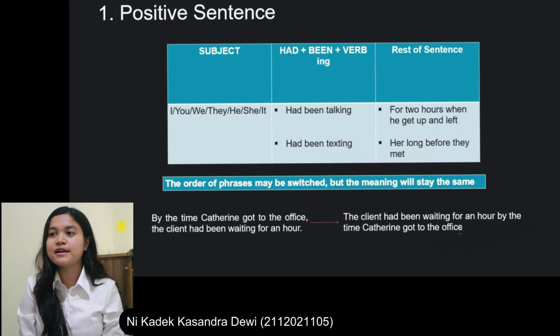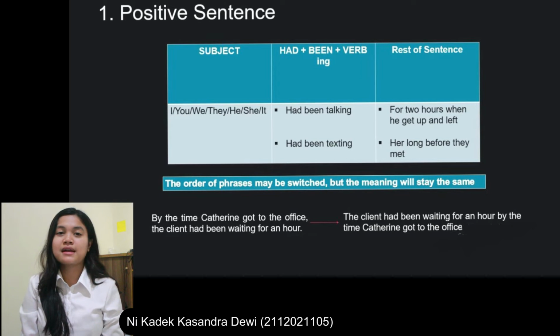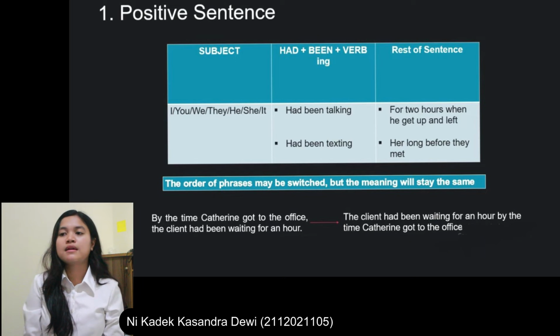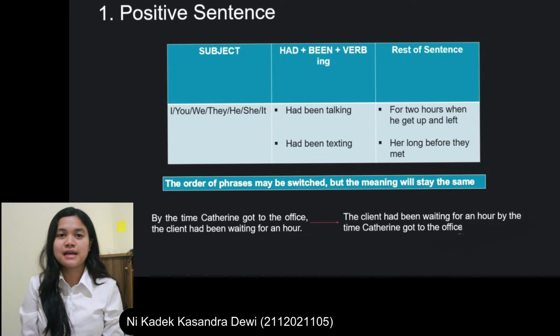Note, the order of the clauses may be switched, but the meaning will stay the same. The example of a positive sentence is: by the time Catherine got to the office, the client had been waiting for an hour. Another example is: the client had been waiting for an hour by the time Catherine got to the office.